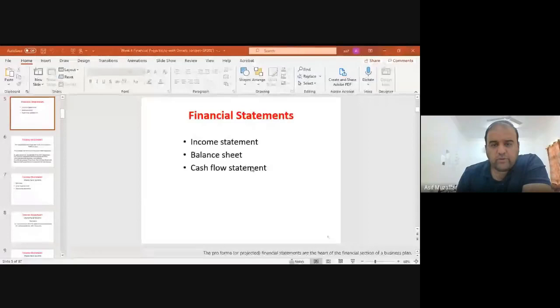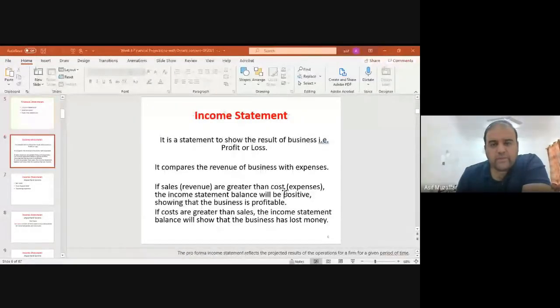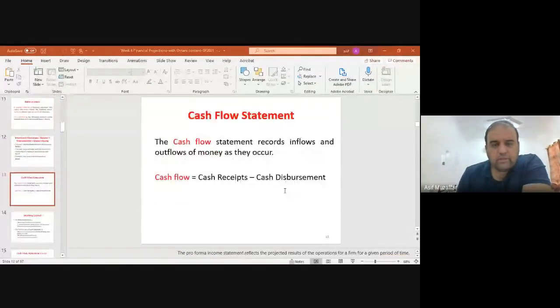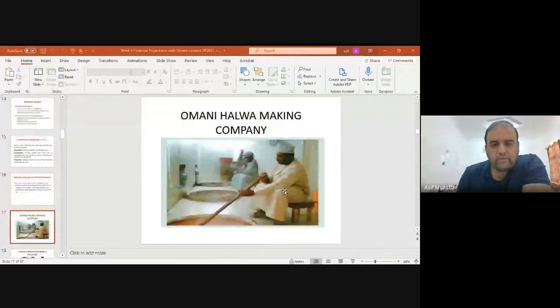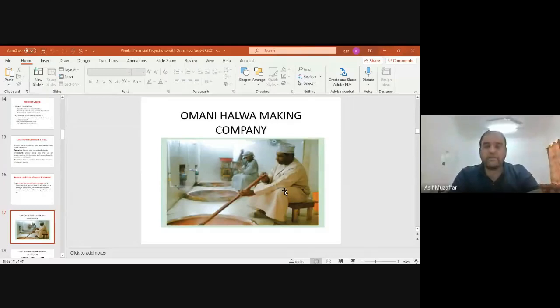so income statement, balance sheet, cash flow statement, these are the three important. Now what I will do, I will take the example of Omani Halwa making company and we will try to make their financial statements, three statements. We will start with the balance sheet, then we will make income statement, and then we will make the cash flow statement. Okay, so it would be easy, not difficult.